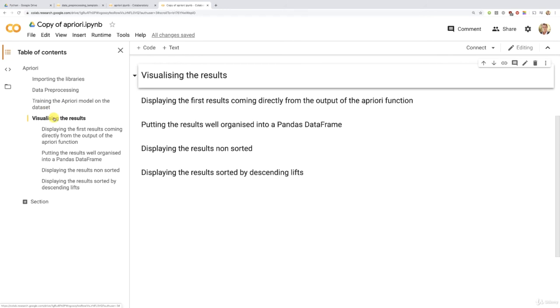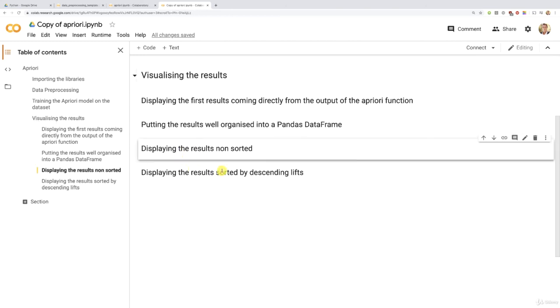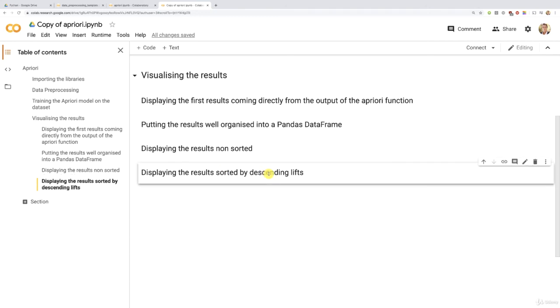And by visualizing the results here, I mean, visualize all the different rules sorted by relevance. As you can see, we'll first display the results, meaning the rules non-sorted, and then the results, meaning the rules sorted by descending lifts. Lift is that metric of measuring the relevance of an association rule, which you saw in the intuition lectures with Kirill. So you see, we're going to display the rules by descending lifts so that we can see the most relevant and therefore the ones having the highest chance to convert the customers. All right, so that's the structure.